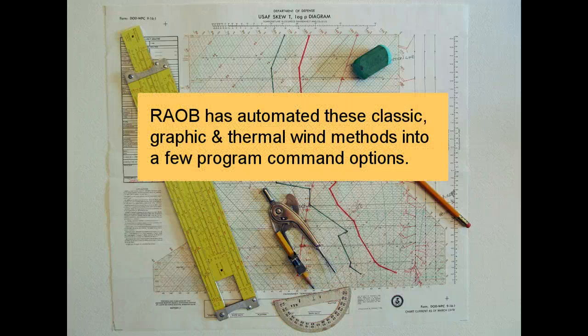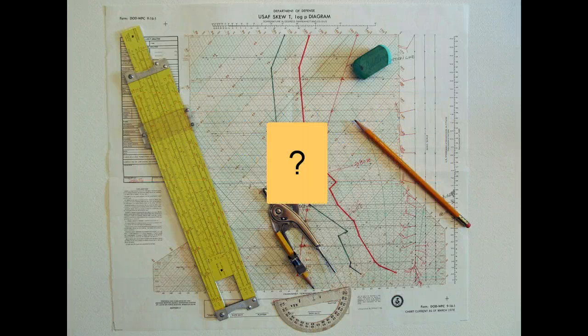But RAOB has automated these procedures into a few milliseconds of reproducible results, and even though these techniques are truly back to basics, the better your understanding of the four-dimensional nature of the atmosphere, the better success you'll have in creating forecast soundings. But why is this Fronts and Forecast module even needed?